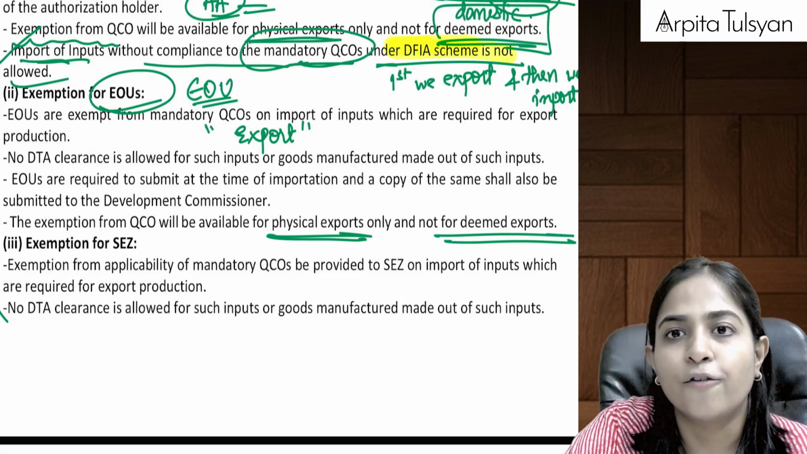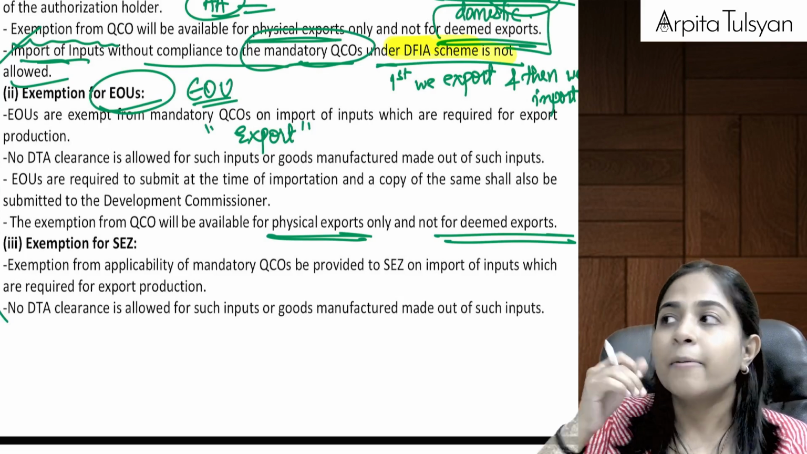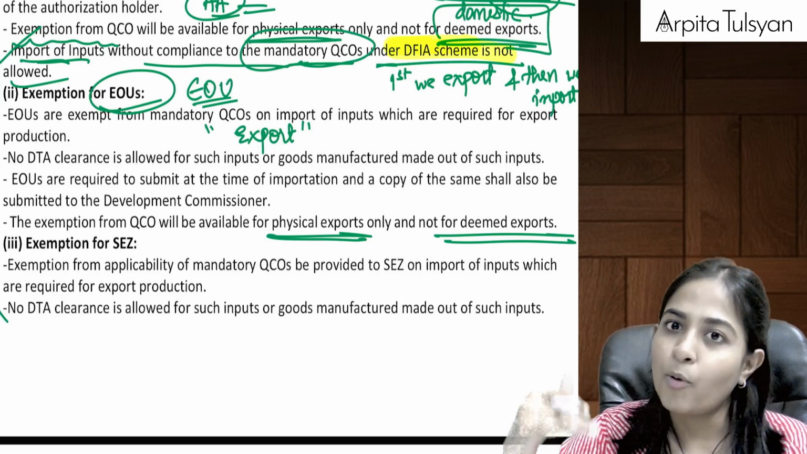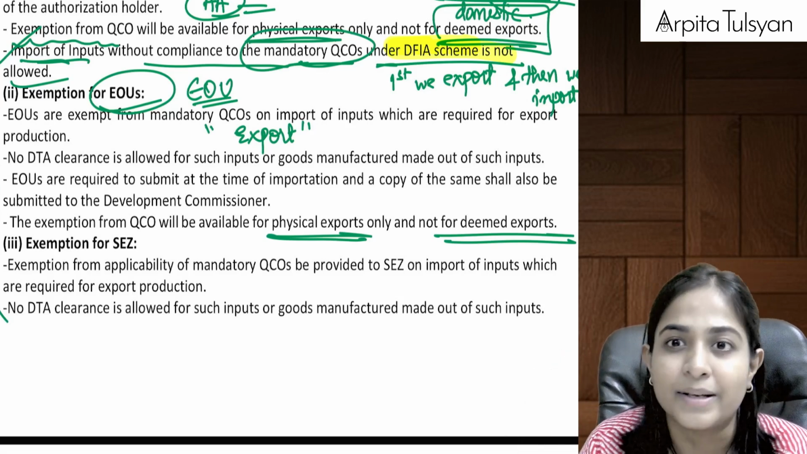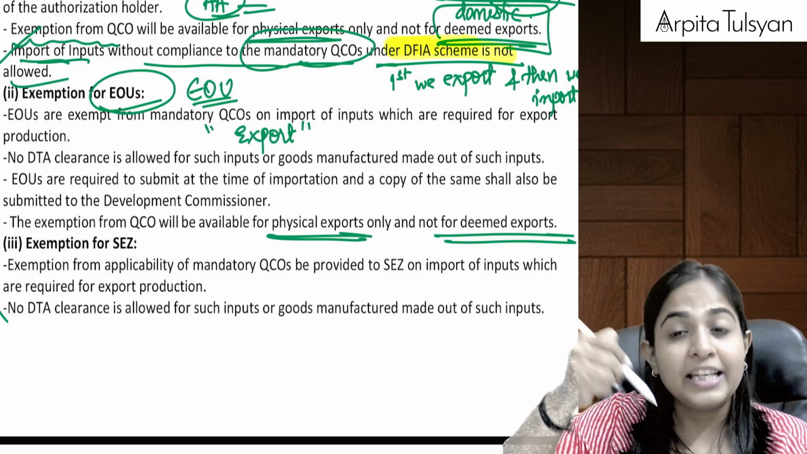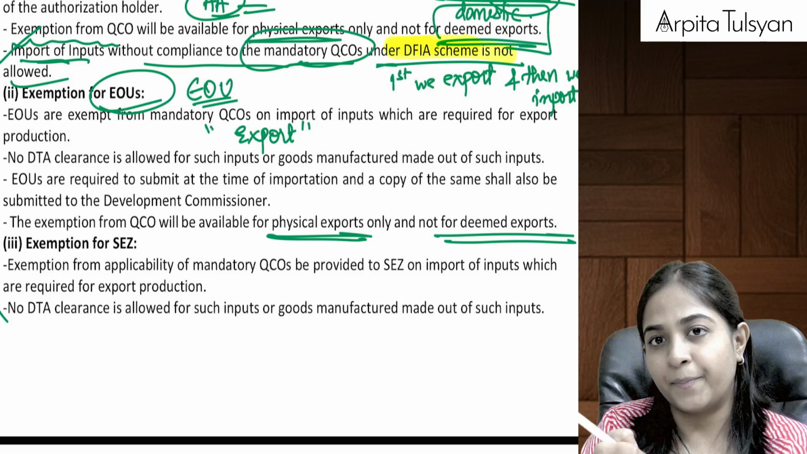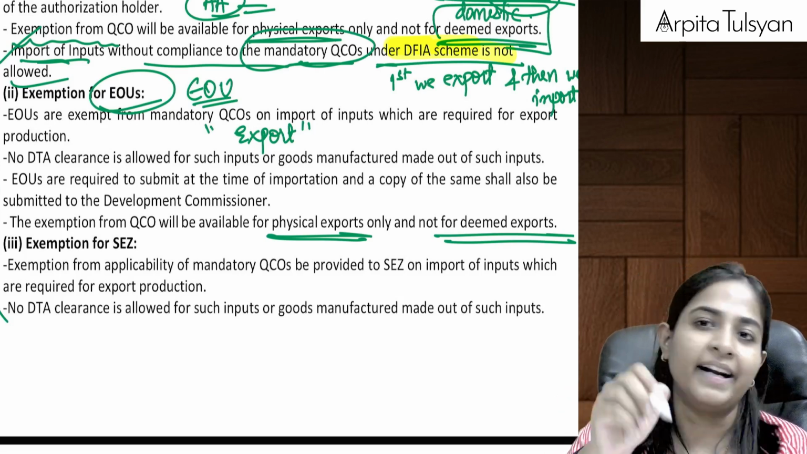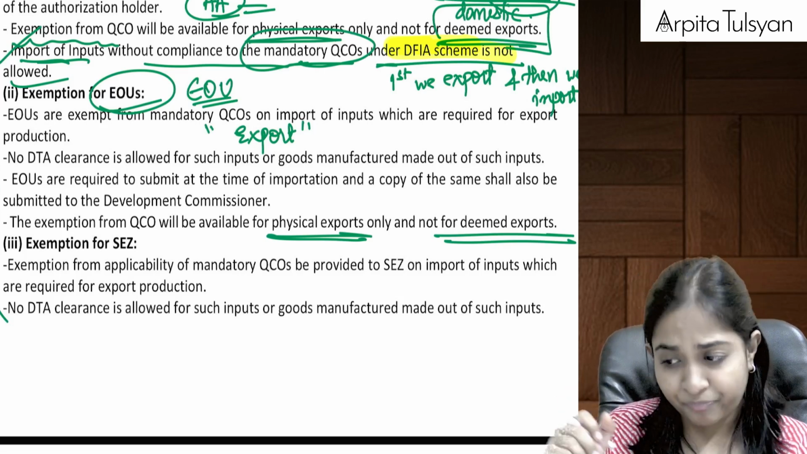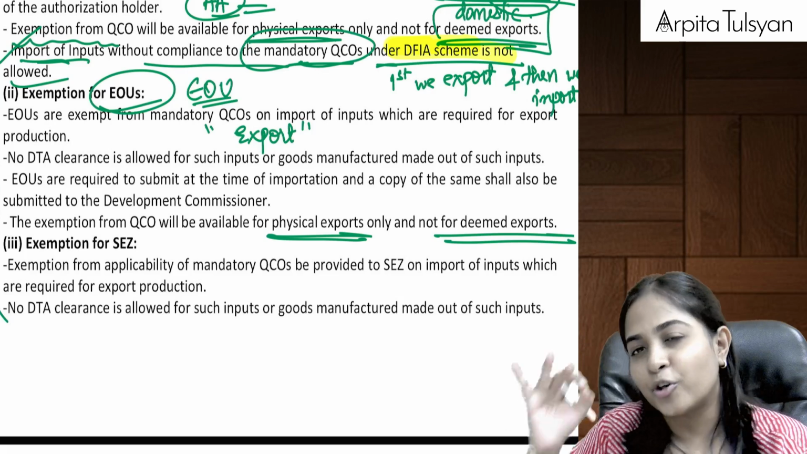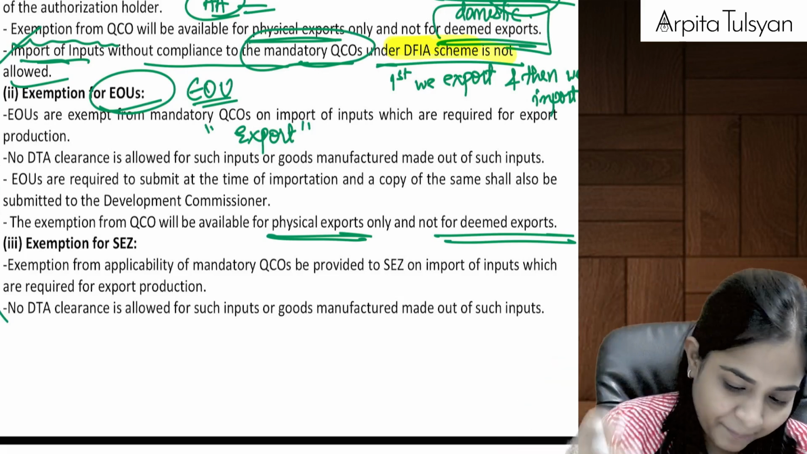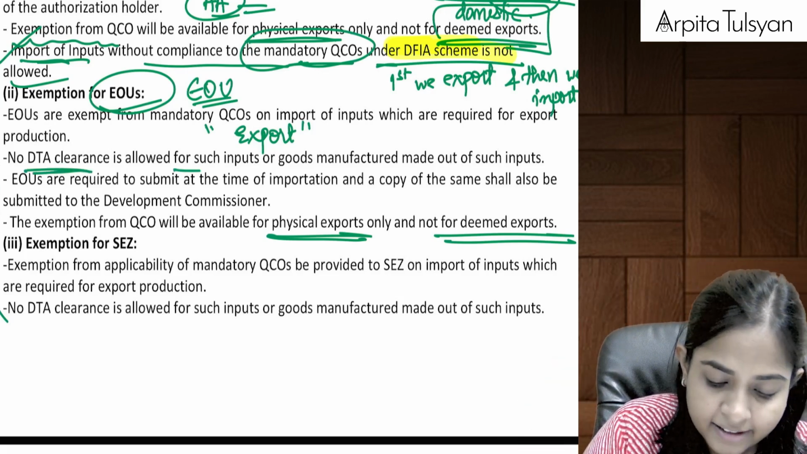In case of EOU, maximum of the products they are required to export. And if they are left with some goods, they can sell it in the domestic market only. But if EOU has taken this exemption, then he cannot sell those goods in the Indian market. Basically, without QCO, the input should not float in the Indian market. Then same, no DTA clearance is allowed.